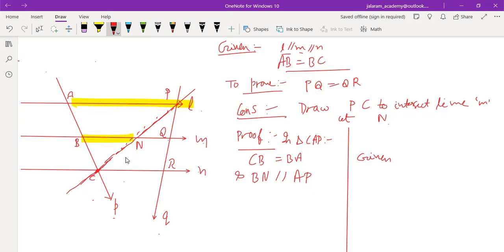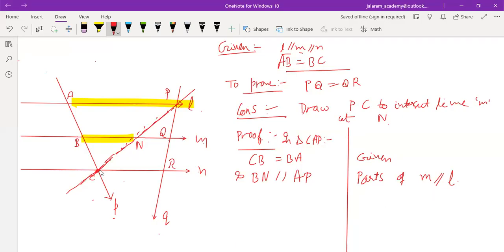Is that clear to you? BN is parallel to AP. Why? Because L and M are parallel, and they are the parts of L and M. You have to mention it like this: M parallel to L. Writing only "as M and L are parallel" is not required. Instead, you have to write why BN is parallel to AP. You must involve them as these are the parts of M parallel to L. BN is the part of M and AP is the part of L.